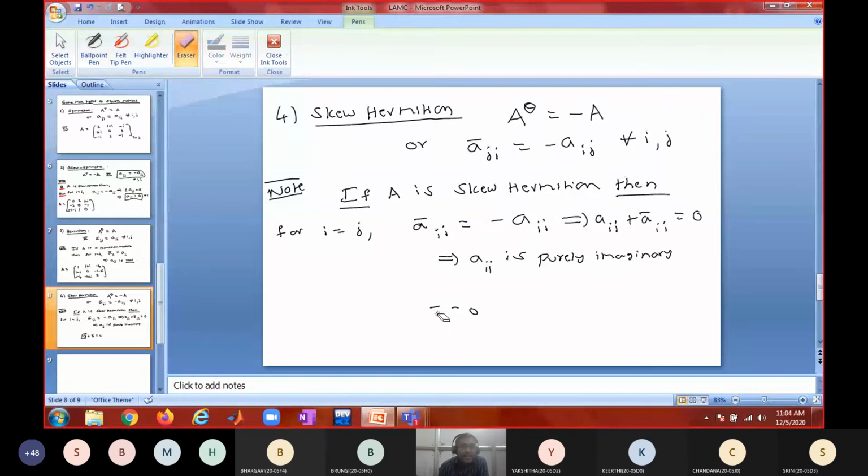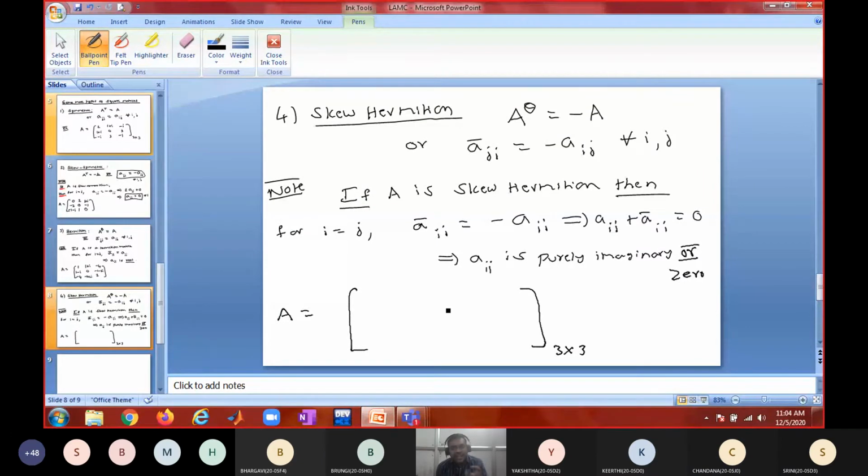Is that okay? So what could be the condition? Aii is purely imaginary or 0. So what is the property you are telling? In a skew Hermitian matrix, the diagonal elements are 0 or purely imaginary. How do I construct a skew Hermitian matrix now? Tell me. So now I have the option of putting either a purely imaginary number or 0. It is not necessarily all are purely imaginary. It is not necessarily all are zeros. It can be a combination of both, right?